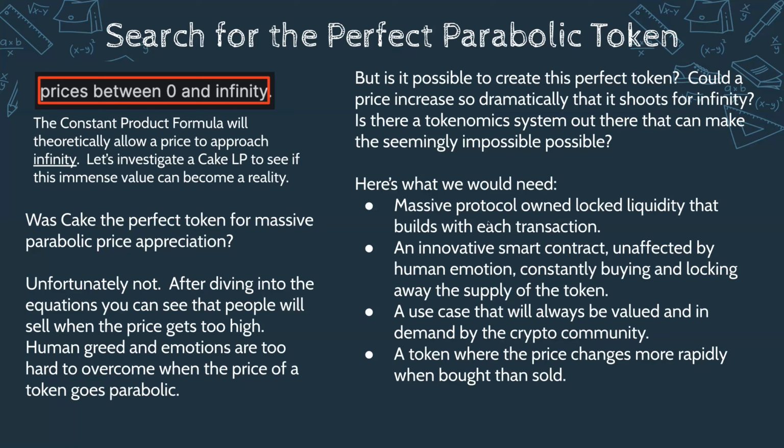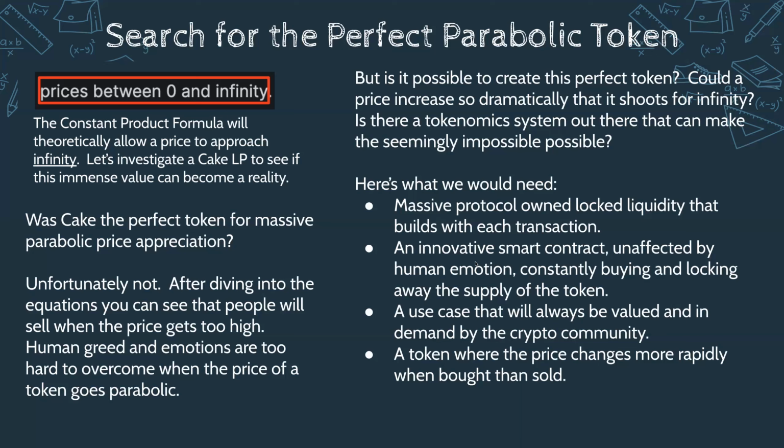We would need a massive protocol-owned liquidity, which means people can't take it out and diminish the liquidity. A protocol-owned locked liquidity that's not going anywhere, that builds and builds with each transaction. That hardens the price floor. So if you go up that parabola, but then when people start to sell, you don't slide back as much. You're always creeping up and making progress up that constant product formula curve. That would be a great thing to have.